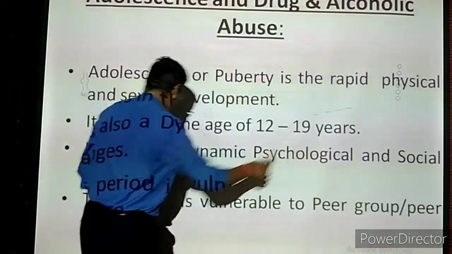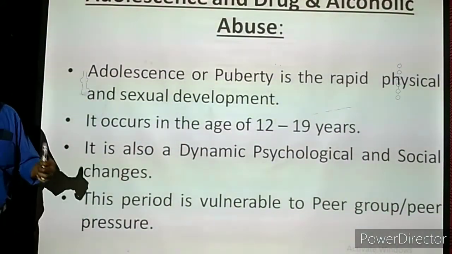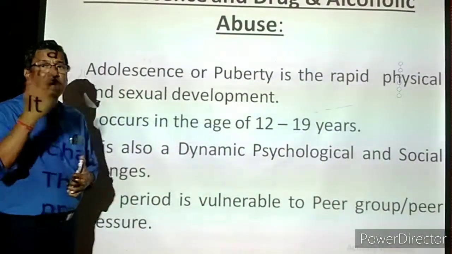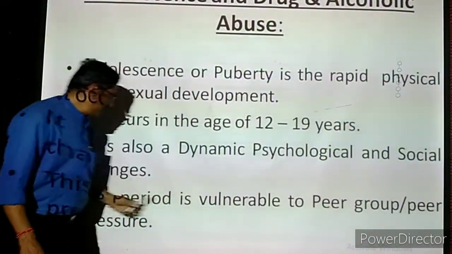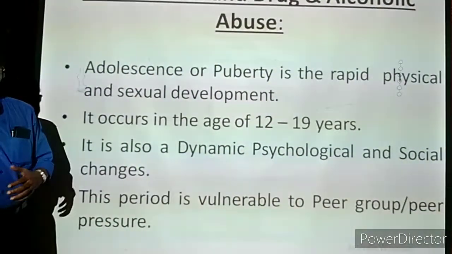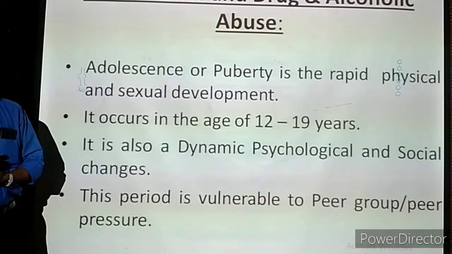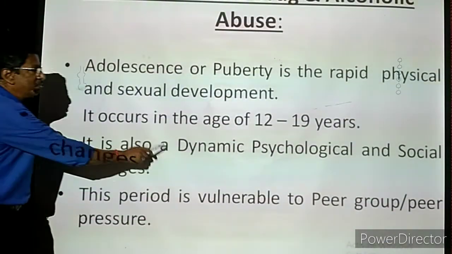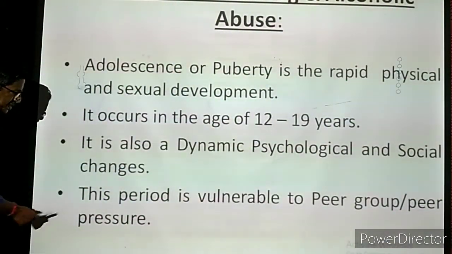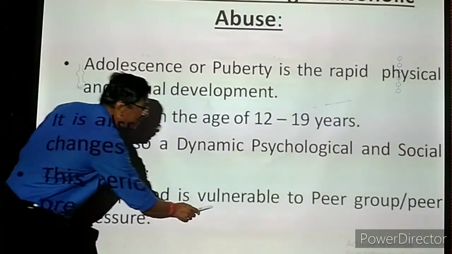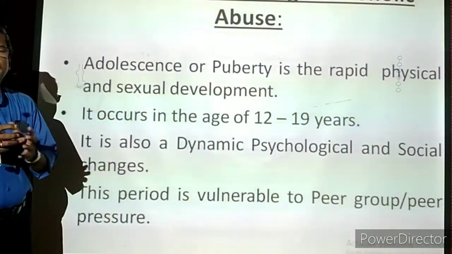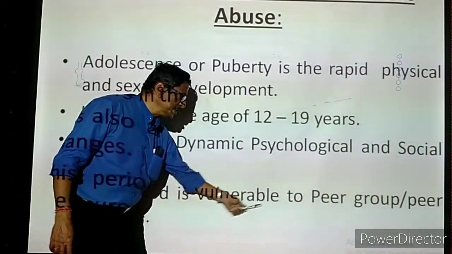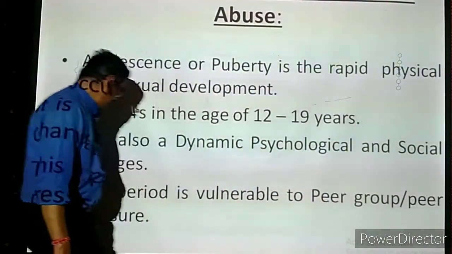Dynamic, psychological and social changes. First the individual attains a lot of psychological change. Psychology is the ability of our brain, our mind. And there are social changes. At that time the child is slowly understanding what society is, and what things are present in the society. This period is vulnerable. The individuals do not understand the society very much, so they are easily trapped by peer group and peer pressure.